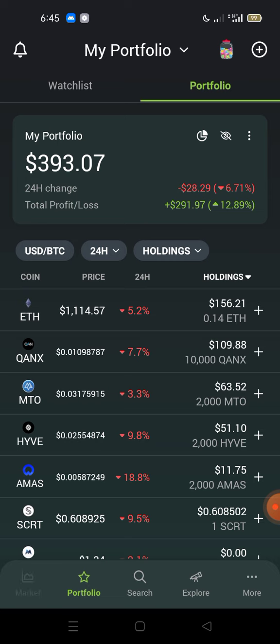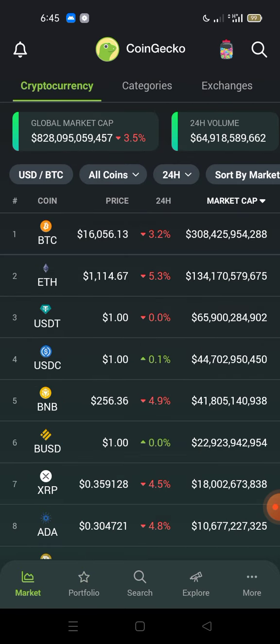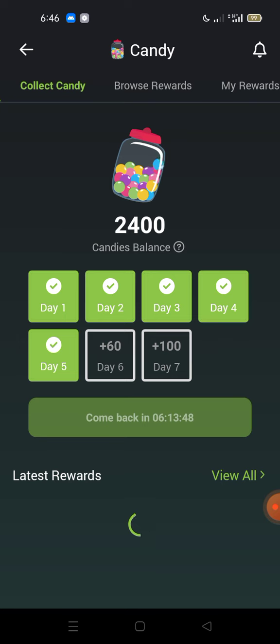But moving on, right? From this interface, market, any interface rather, just look towards the very top of your screen, right after what they call the status bar. That's where you see your battery, your network signal, and all that, your time. Just below it, the next level below it, you have something like a notification or alarm bell, then the CoinGecko logo and the CoinGecko written. Next to it, you will see something like a jar that has something inside before the search icon. Click on that jar. It's right at the top of your screen. When you click on the jar, it will now bring you here.